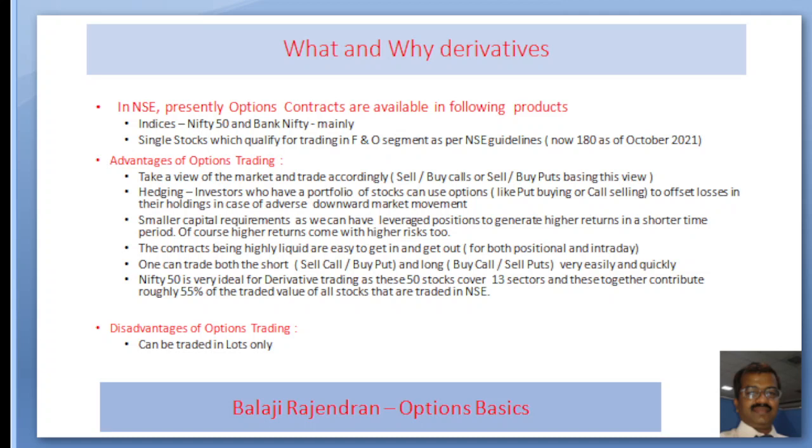Also, somebody can trade on the sell side, that is they can short the market or they can go long. And Nifty 50 is by far the best for derivative trading as the 50 stocks cover almost 13 sectors and these 50 stocks almost contribute 55% of the traded value of all the stocks that are traded in the NSE. But one disadvantage is there in options trading. It can be traded only in lots.